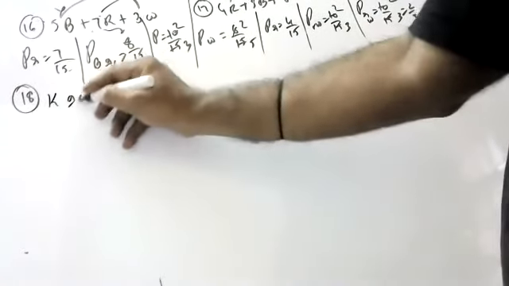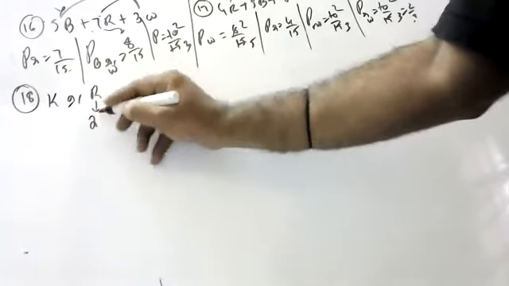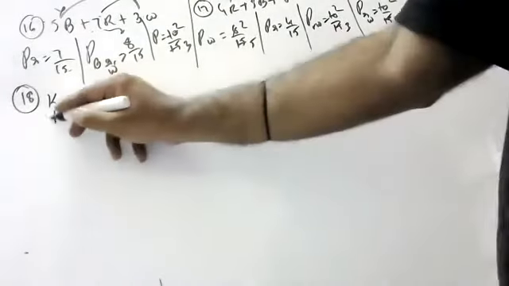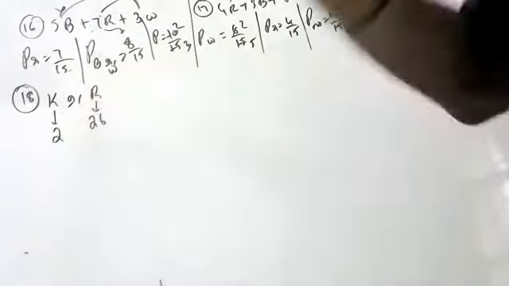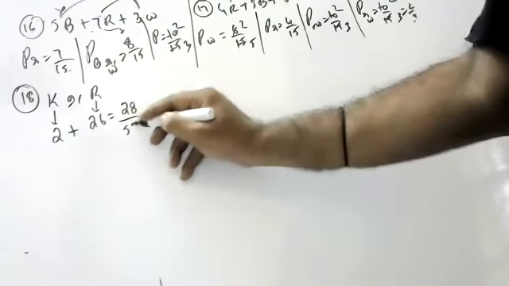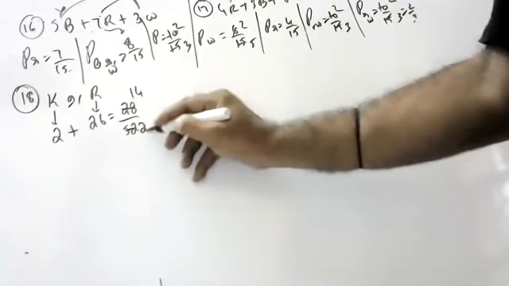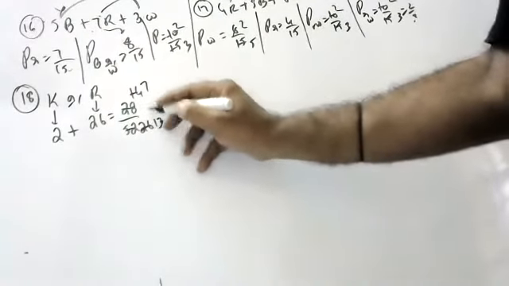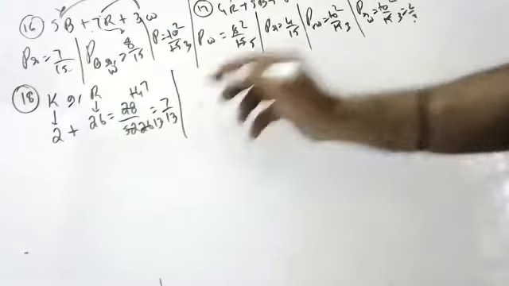King or red. How many reds? Red are 26, sir. Extra 2 kings are there. So that is equal to 28 by 52. That is equal to 14 by 26, which is 7 by 13.